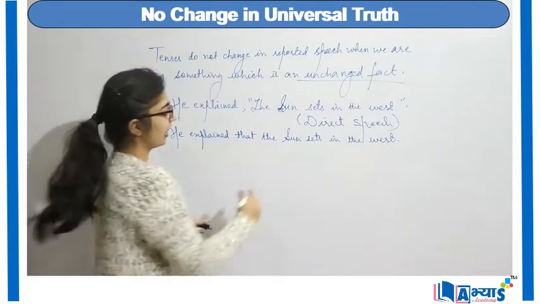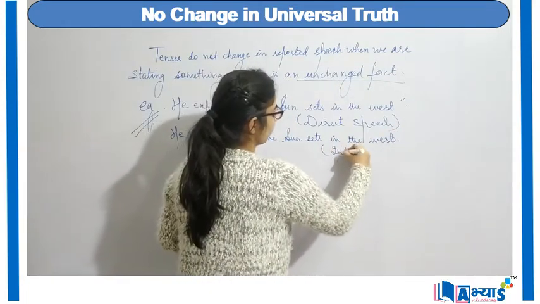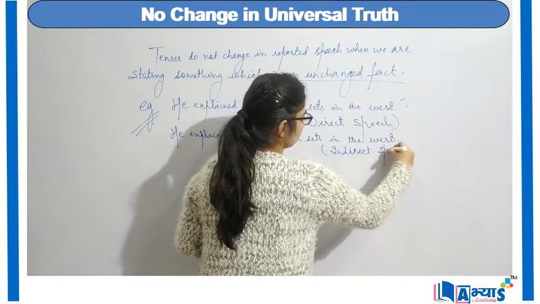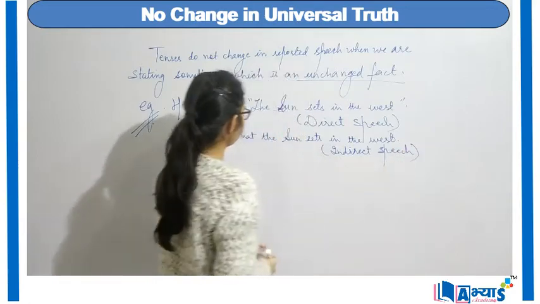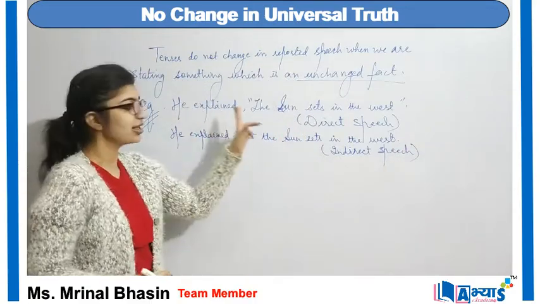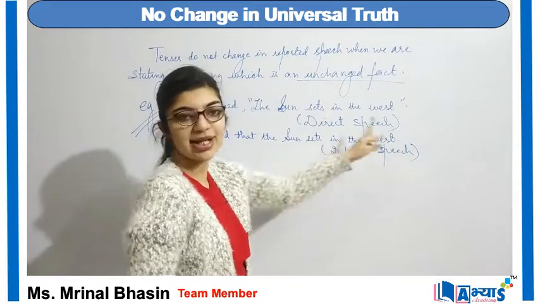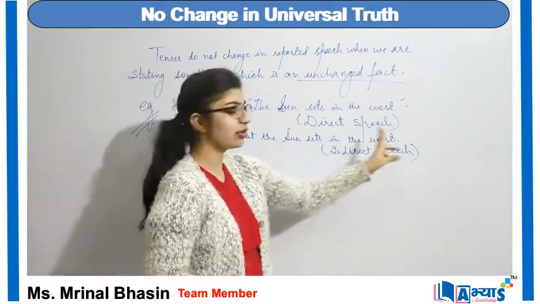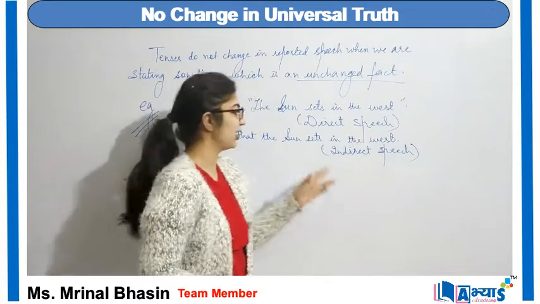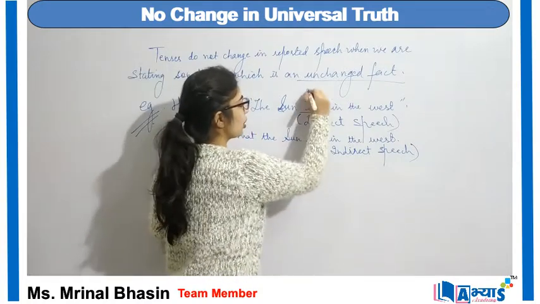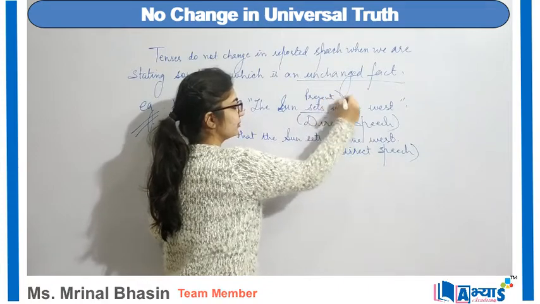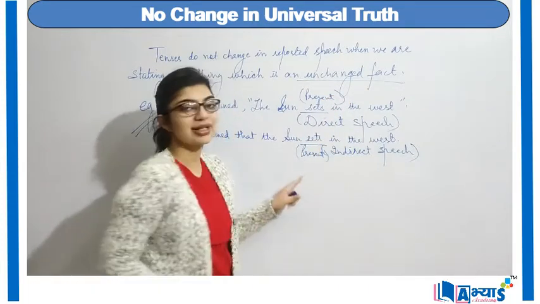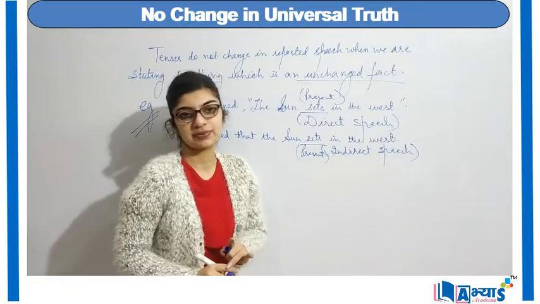And this is my indirect speech. So he explained the sun sets in the west, my direct speech. He explained that the sun sets in the west is my indirect speech, but this is also my present tense and this is also my present tense. My tense will not change.